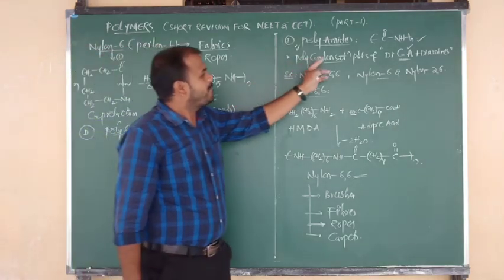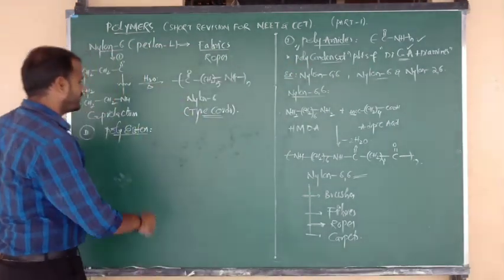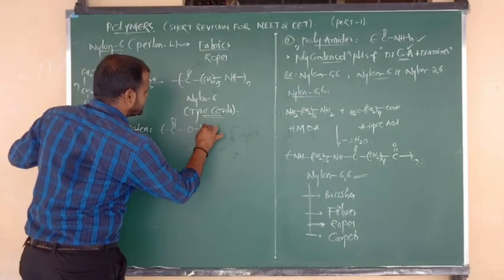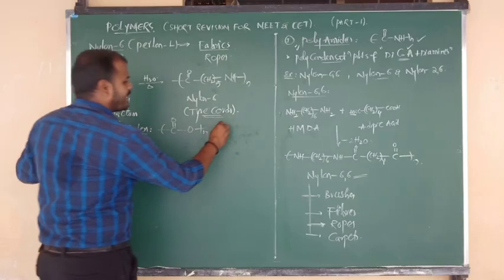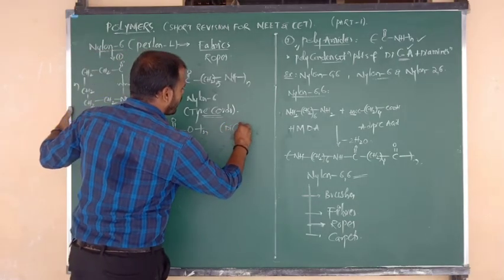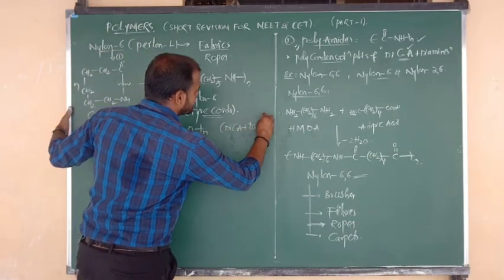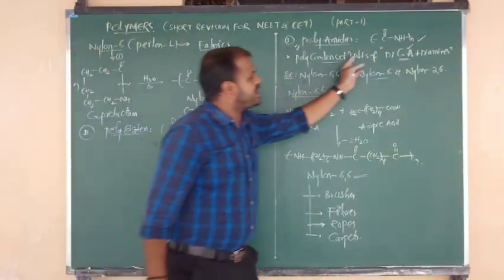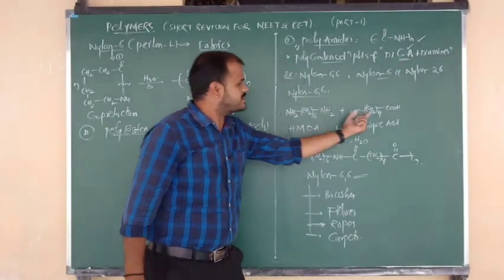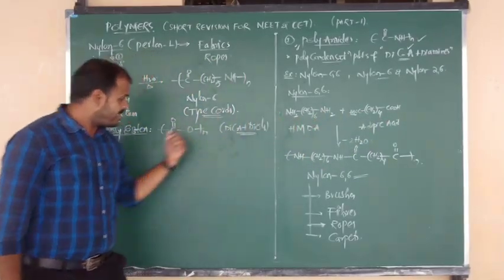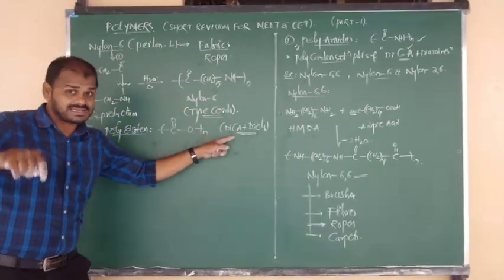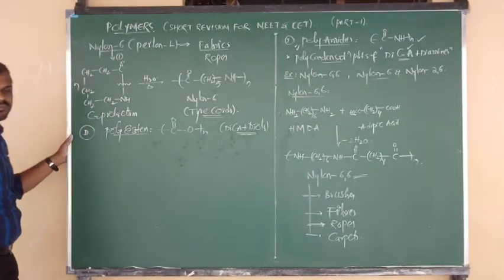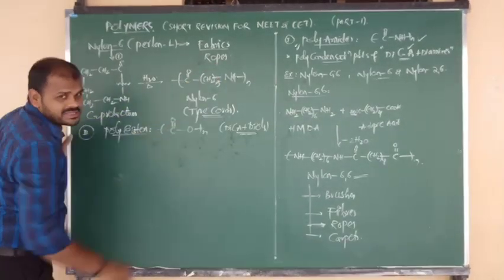Polycondensation products of dicarboxylic acids, and also we can take diols. What about polyamide? Polycondensation products of dicarboxylic acids and diamines. Here we have to take a dicarboxylic acid, but here it is a dialcohol. That's why here the symbol is O. That is the polyester symbol, and that is the polyamide symbol.